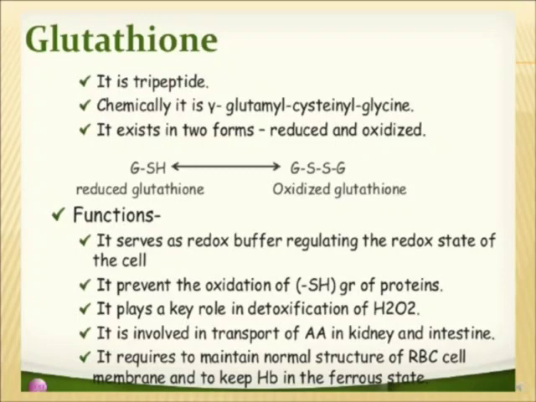Okay? pK values are what? pK1 is the pH at which the COOH will be ionized, and pK2 will be the value at which the NH group will ionize. The COOH group will ionize, that is, it will become negatively charged, releasing its proton, and the NH2 group will accept a proton and become positively charged. So this is how the ionization will occur at different pH.